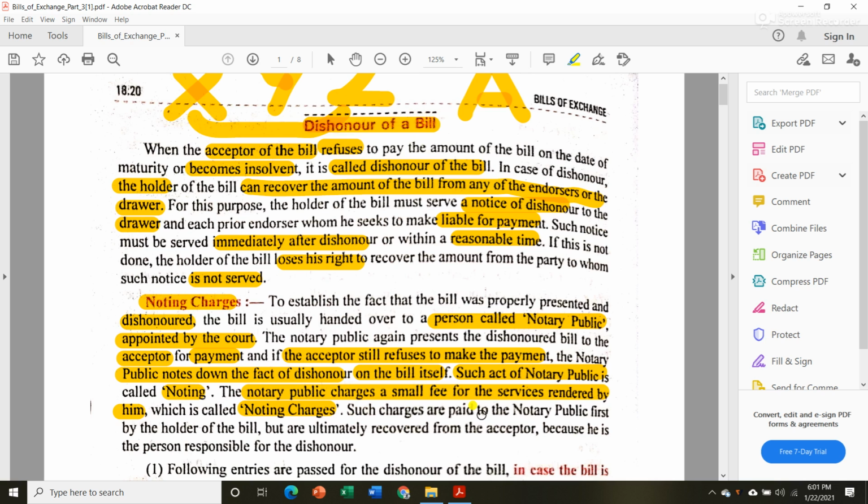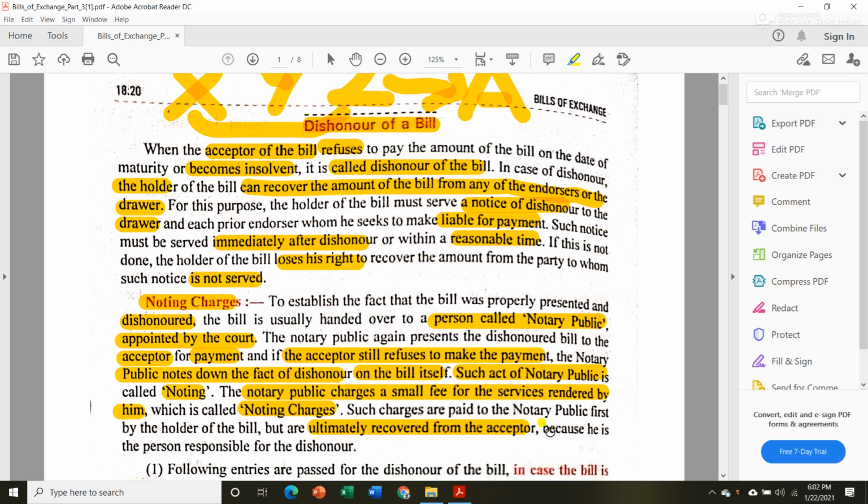Okay, such charges are paid to the notary public first by the holder of the bill. Means at the starting, Mr. Z will make the payment of that notary charges to A, but they are ultimately recovered from the acceptor. Suppose if Z paid 50 rupees to A as noting charges, then first he will pay that charge. Then later when he will recover money from Mr. Y, he will take that extra 50 of noting charges as well.